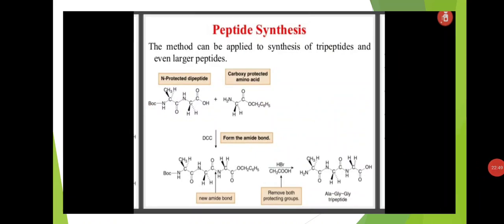Next, the method can be applied to synthesis of tripeptides and even larger peptides. Here, N-protected dipeptide or carboxy-protected amino acid.